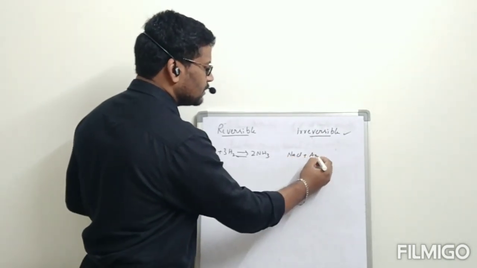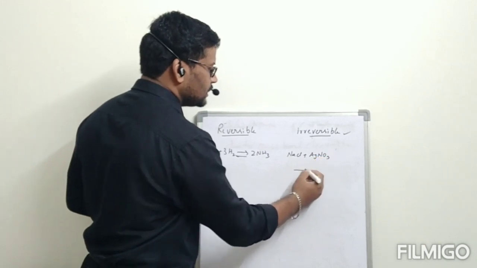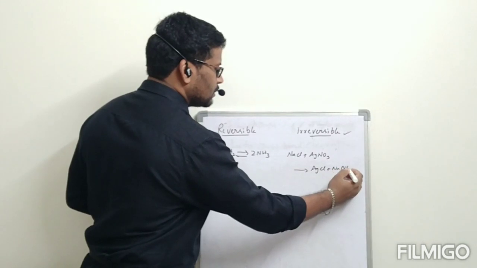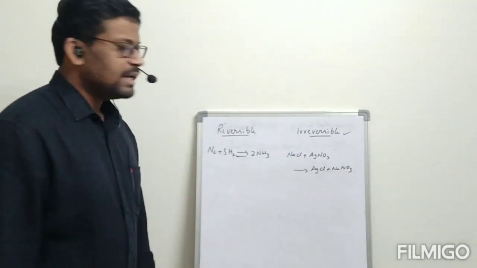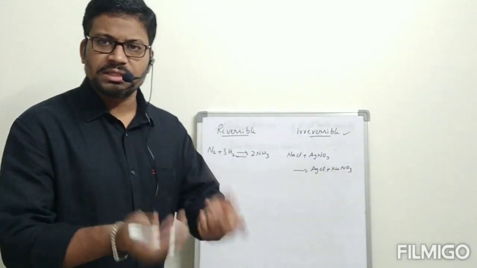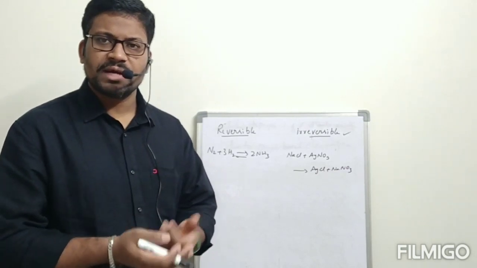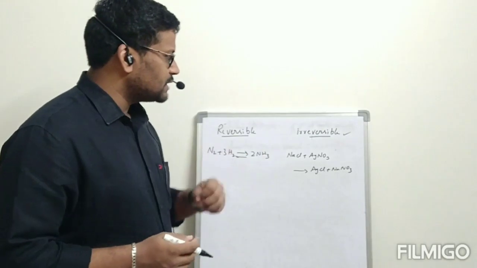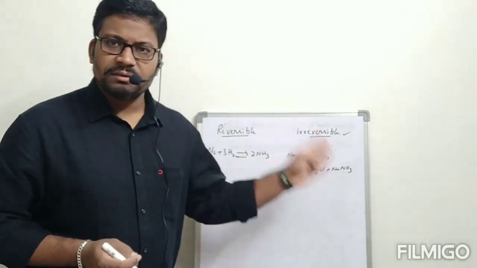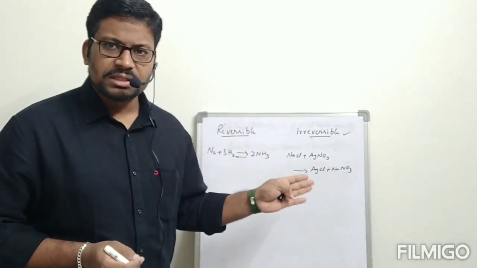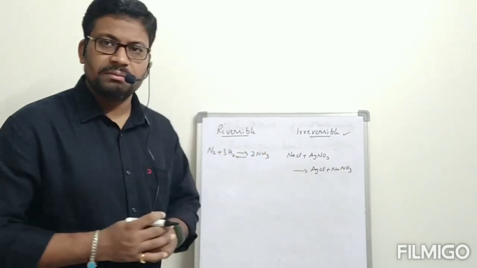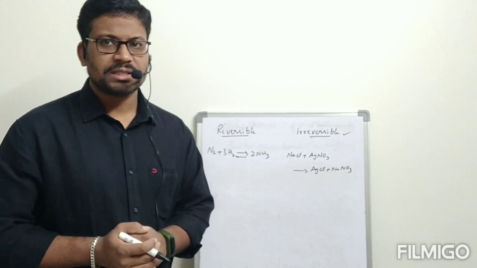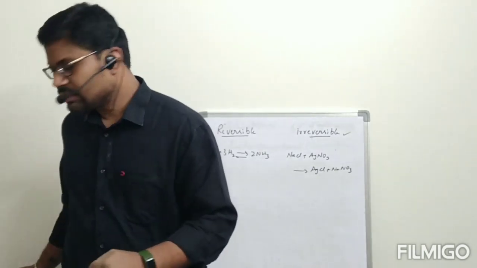Irreversible reaction: NaCl plus AgNO3 gives rise to AgCl plus NaNO3. In reactions like this, once the products are formed, there is no chance of conversion of products back to reactants. Anyway, our topic is not irreversible reactions. Our topic is entirely reversible reactions, because equilibrium is a concept related to reversible reactions only. We will see that.